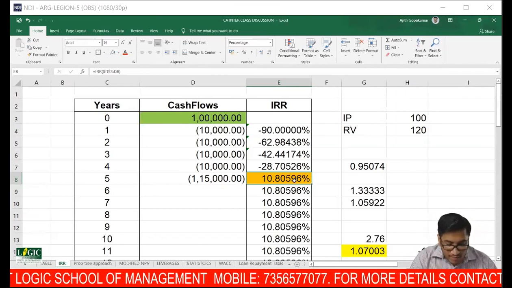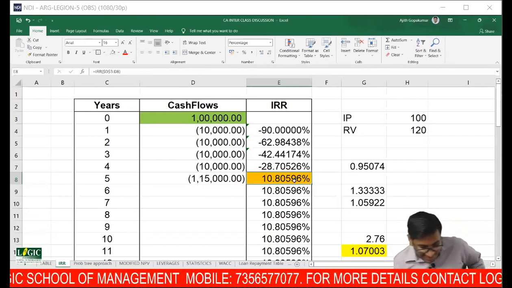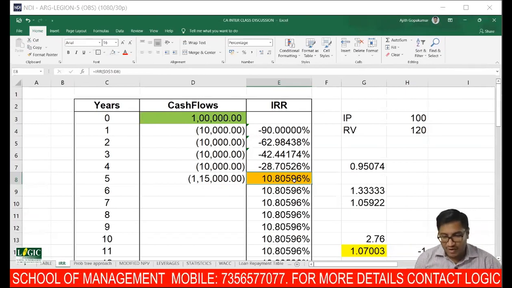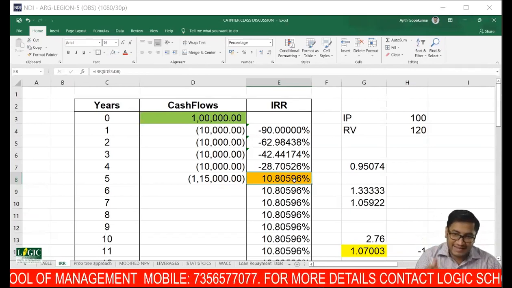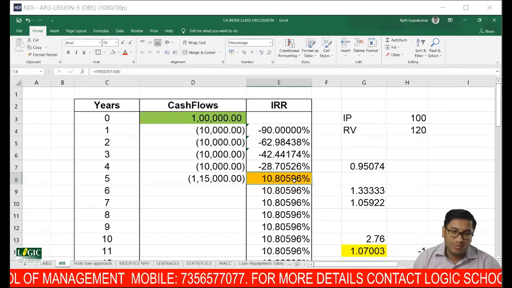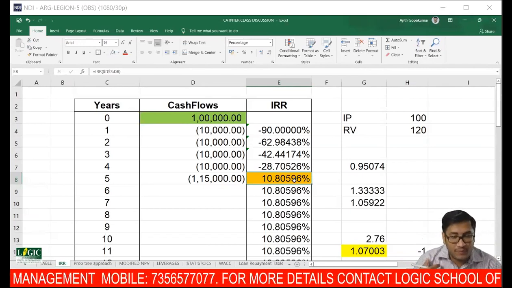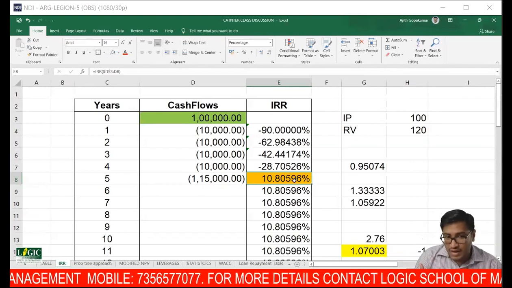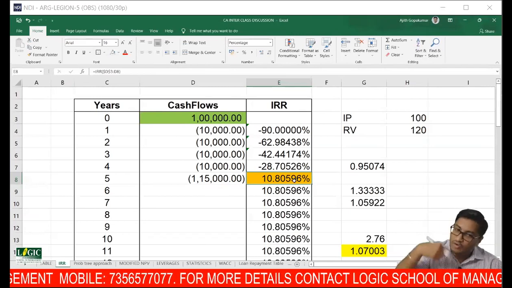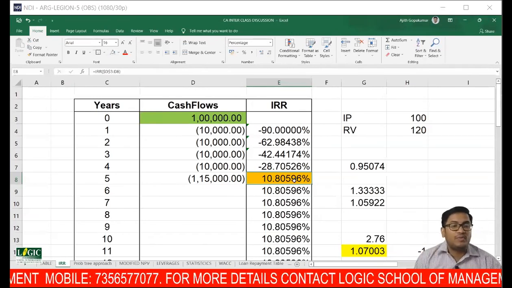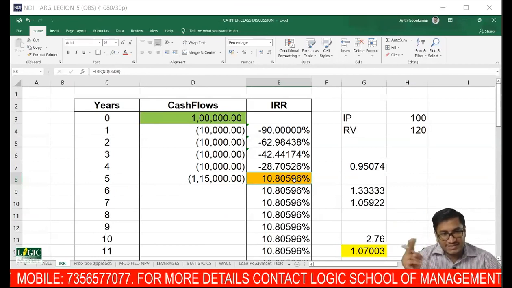Actually, I've taught you one part. Assume if this was SFM, I've taught you yield to maturity of a bond. At least in paper 2, this formula is there. This is known as YTM of a bond, yield to maturity of a bond. Now I'm discussing from the point of view of the issuer. If you discuss this from the point of view of the investor, for me it is cost, for the investor it is return. You call it yield to maturity. Do you get that? So there are two papers' discussion that is happening.